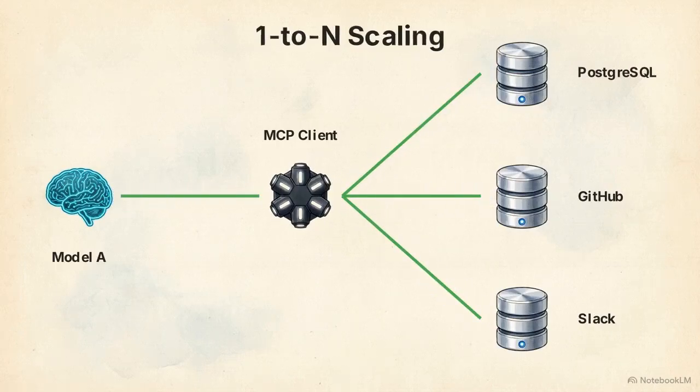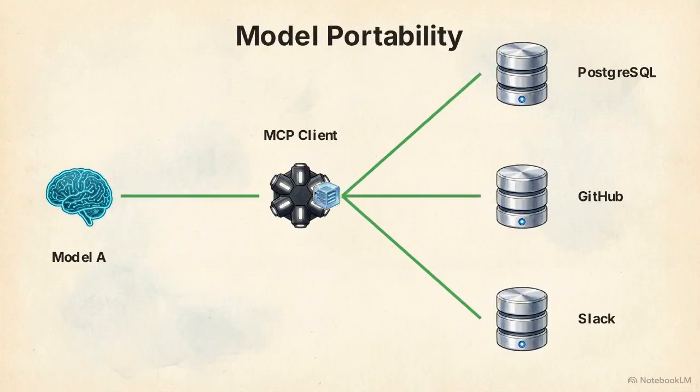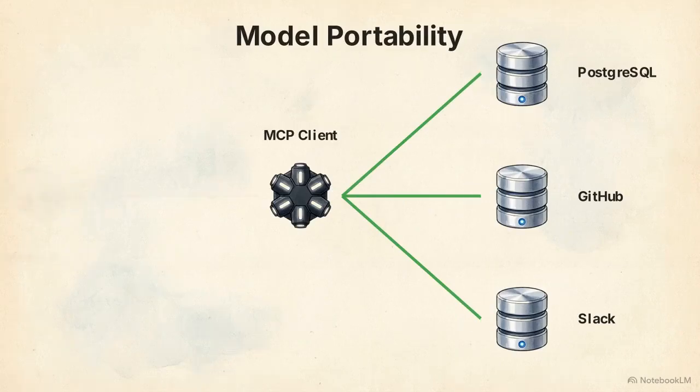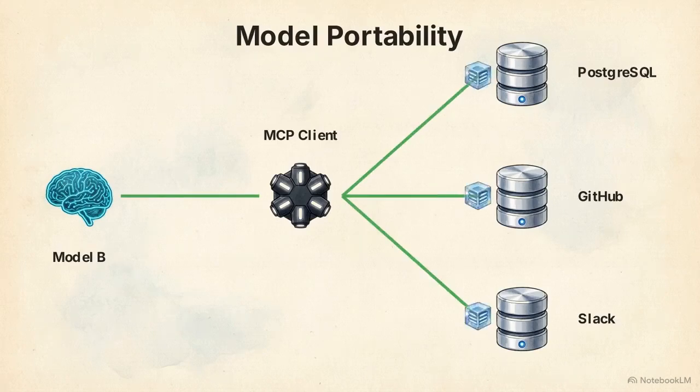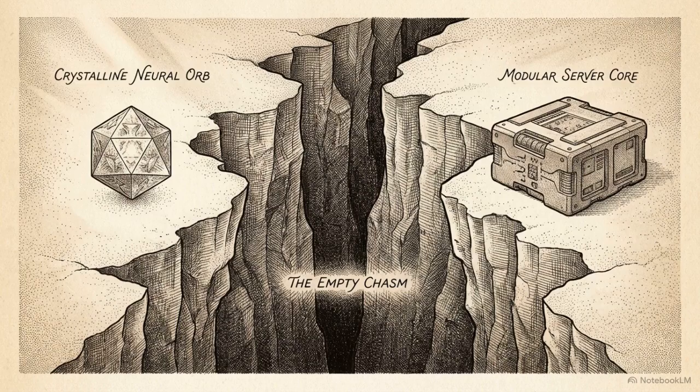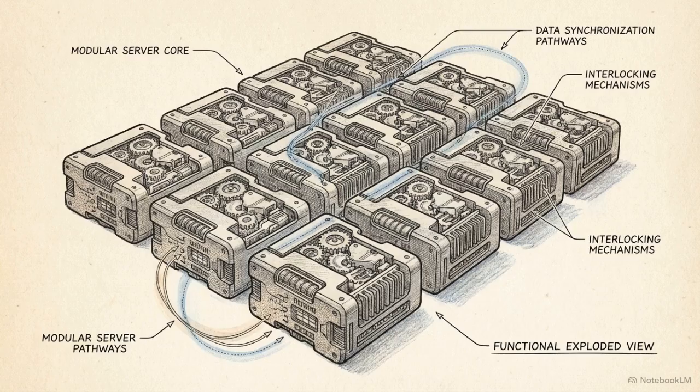This topology creates strict model portability. If an enterprise decides to migrate away from a proprietary cloud model and switch to a locally hosted open source model, they swap the AI host. They do not have to rewrite a single line of data connection code. MCP decouples the reasoning engine from the data infrastructure. This ensures that as individual AI models rapidly evolve and deprecate, the enterprise tech stack remains stable and future-proofed.